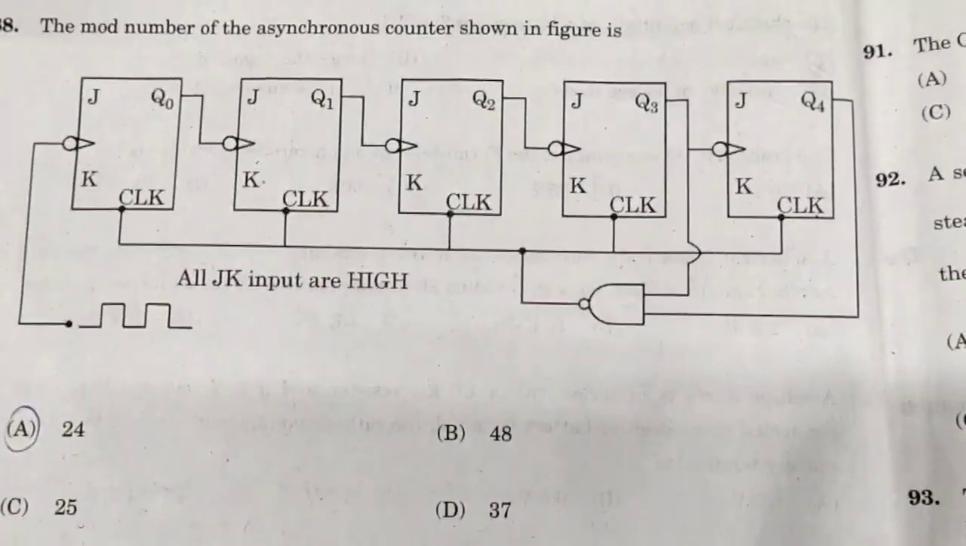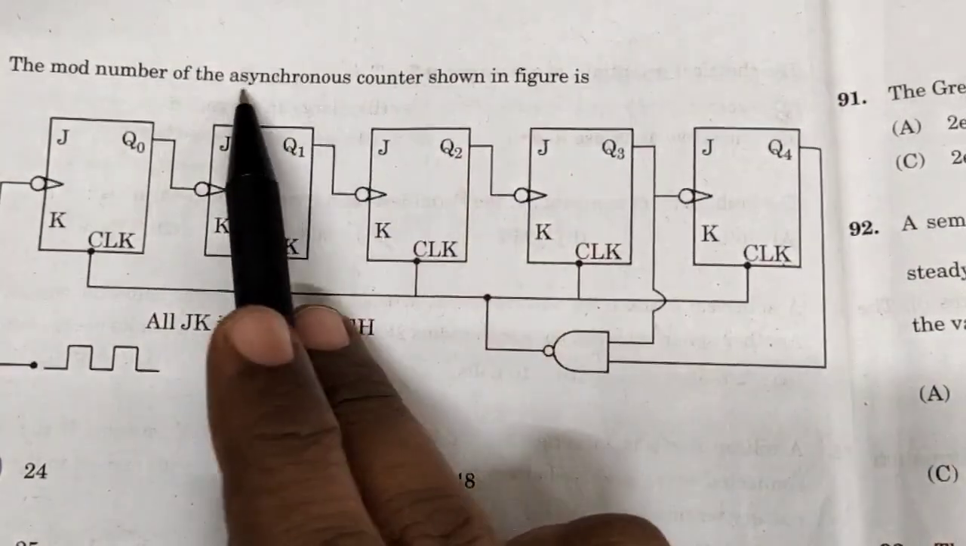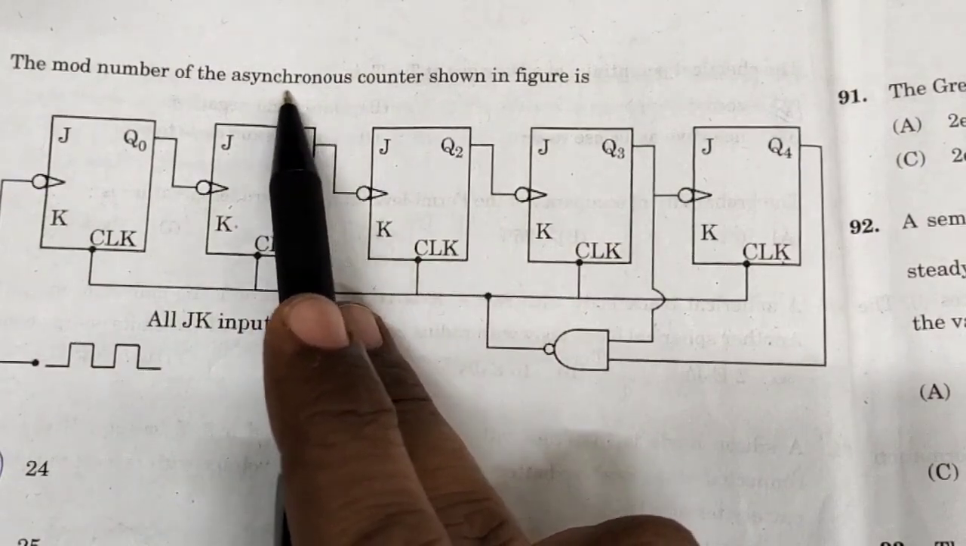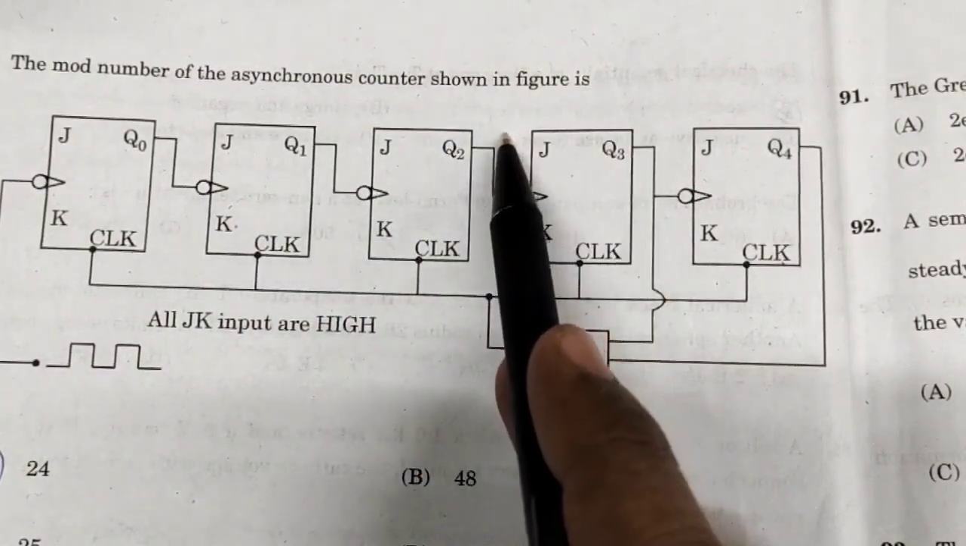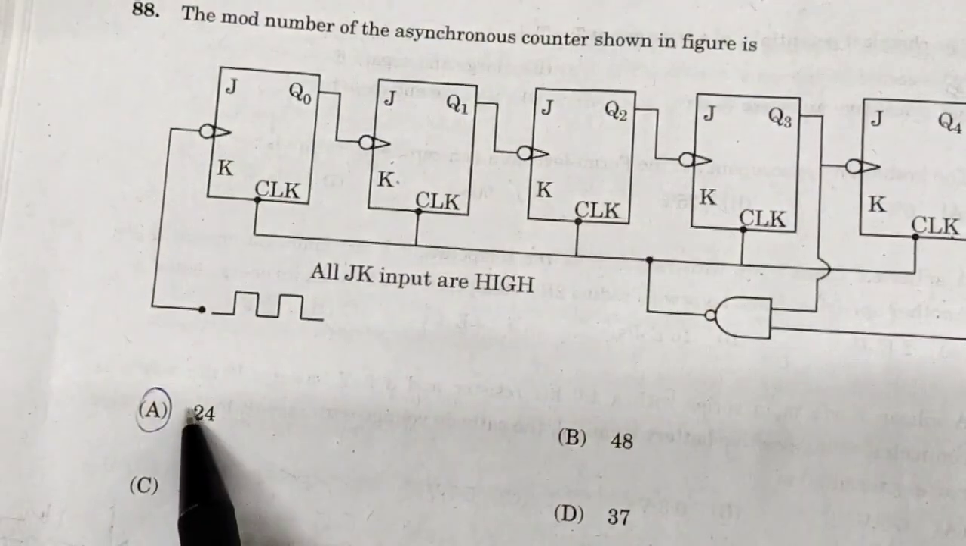And question number 88, the mode number of the asynchronous counter shown in the figure is, option A is correct, 24.